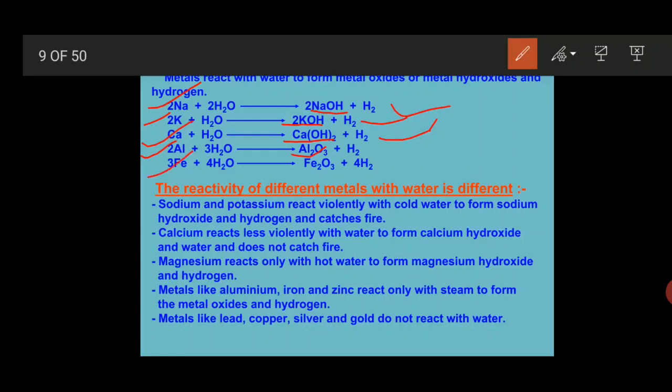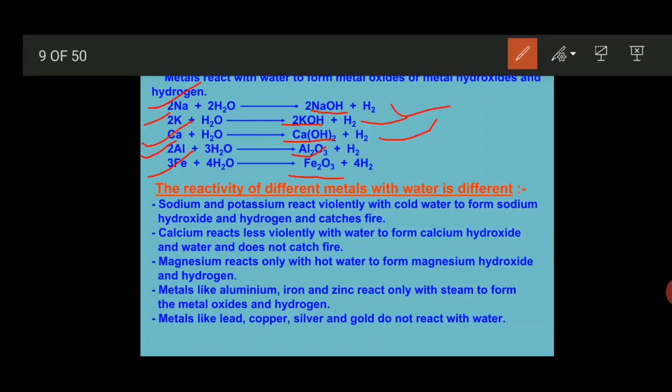Similarly, iron also, when it combines with water, gives us ferric oxide. When ferric oxide contains some amount of water, it is known as rust. Iron only reacts with oxygen in the presence of moisture. In normal form, iron doesn't react with oxygen.